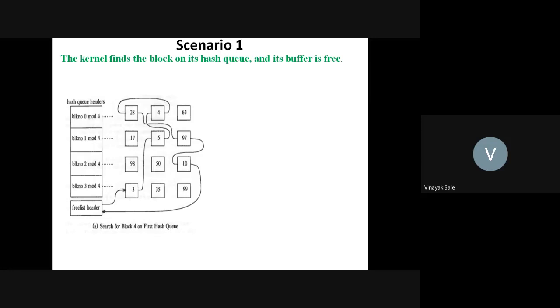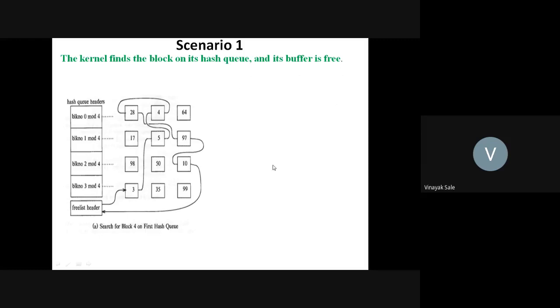Then here in this example we have taken only 12 buffers, 3 for block 0, 3 for block 1, 3 for block 2, 3 for block 3, and out of them we have selected these buffers 3, 5, 4, 28, 97 and 10. These buffers are free. We have selected 6 buffers, so they are allocated to the free list header. This is the figure description, and our first scenario is kernel finds the block on its hash queue and its buffer is free.